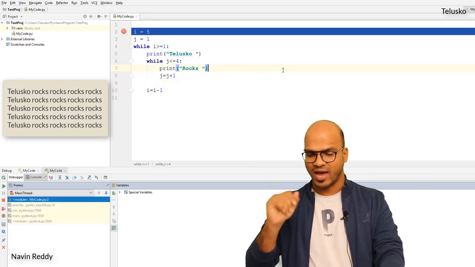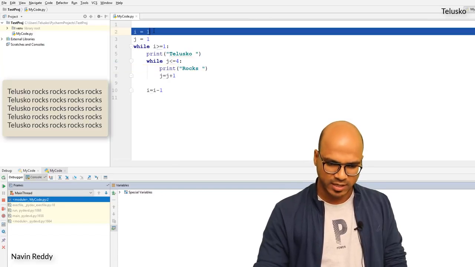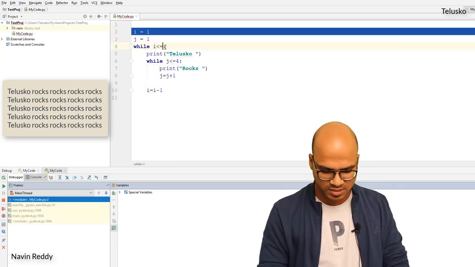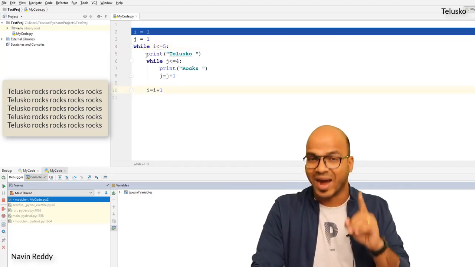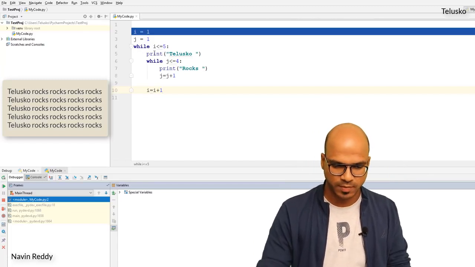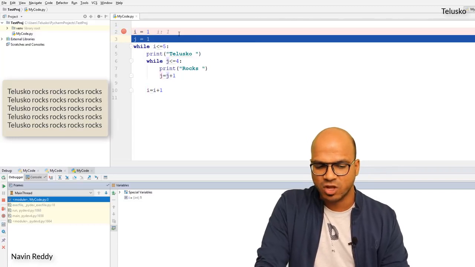Now you can see the value of i is 5. In fact, just to make it more simple, let's go with 1. Let's go with increment so that it will be easier for understanding. Because once you understand the basic stuff, you can try it on your own. And remember this, we are using while inside a while, okay? So this is a nested while loop. Let me just debug this by applying a breakpoint. Let me say F8, and you can see the value of i is 1.